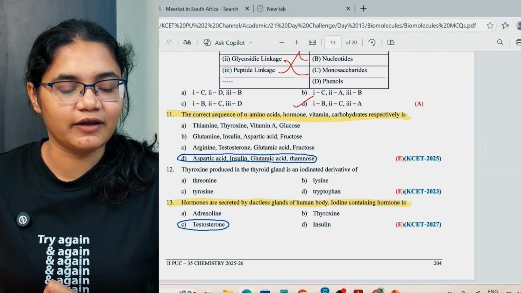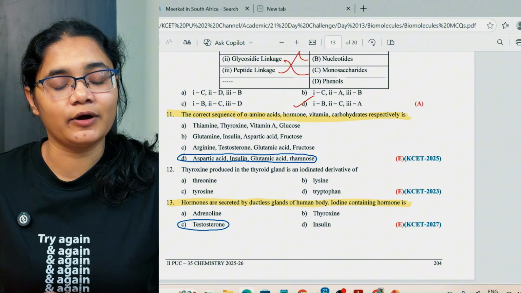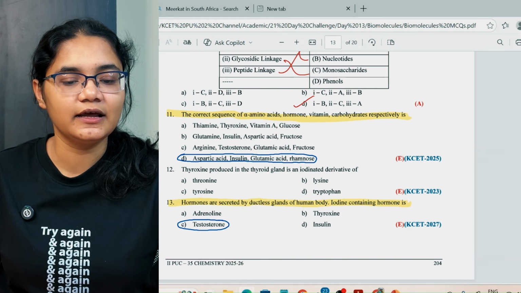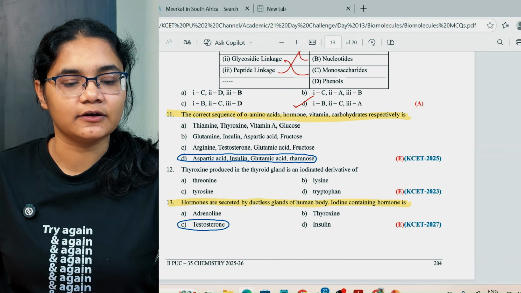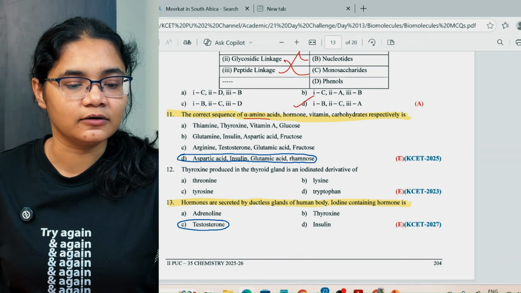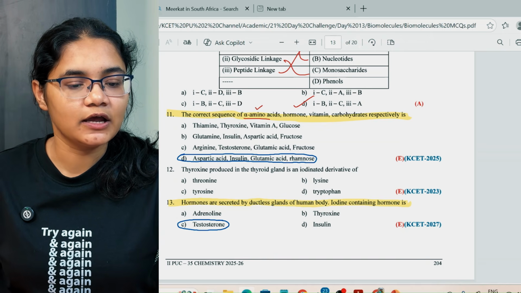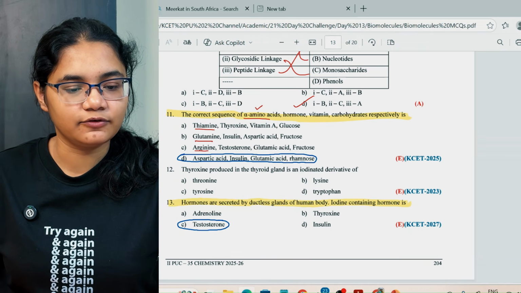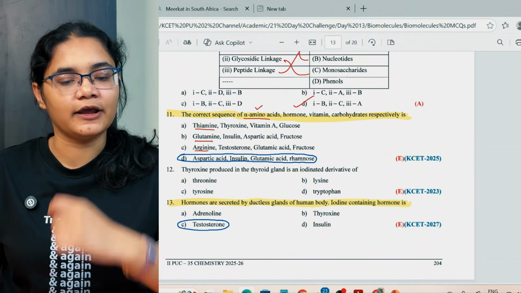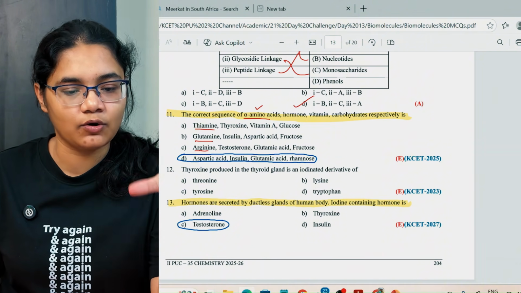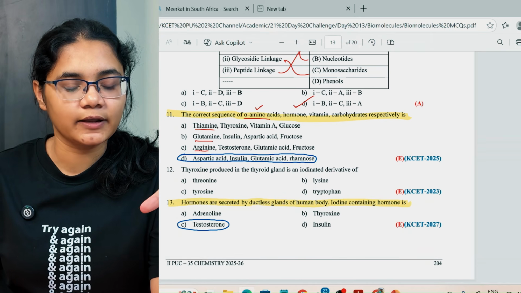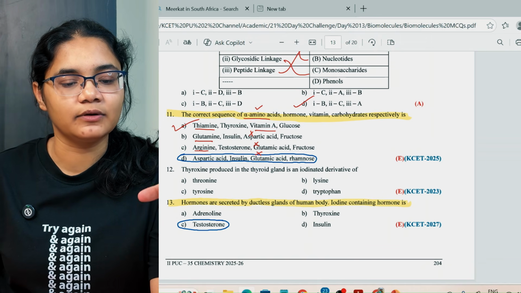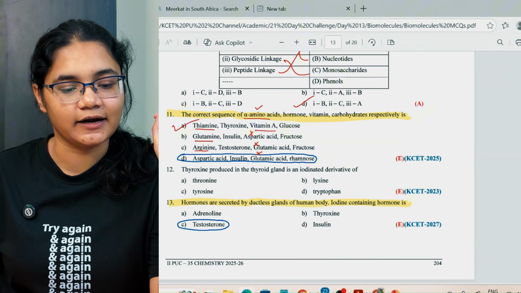Next is the correct sequence of alpha amino acids, hormones, vitamins, carbohydrates respectively. Okay, so for alpha amino acids, that is your aspartic acid. Hormone is insulin. Vitamin is, okay. Now see, aspartic acid is also an alpha amino acid. Glutamine, arginine, these are all your amino acids. Next comes the hormone. Okay, if you see all the second ones, like thyroxine, insulin, testosterone, insulin, all are again hormones. Now here we talk about vitamins. Okay, aspartic acid, glutamic acid, these are not vitamins. Vitamin A is a vitamin, so option number A here. But in the answer key, D is given as the correct answer.